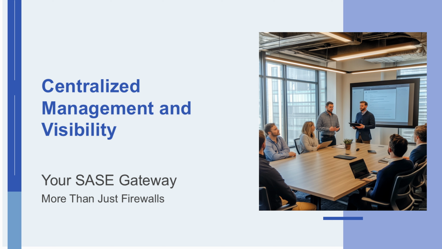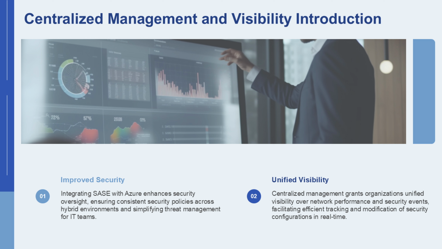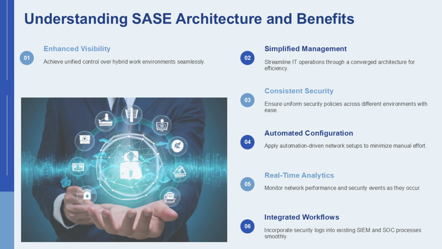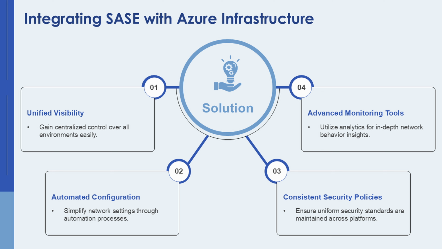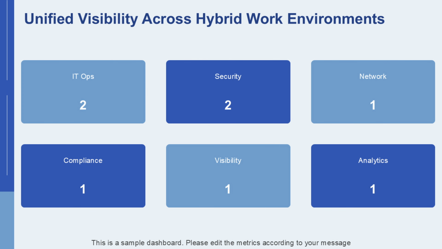Centralized management and visibility. Integrating SASE with Azure infrastructure provides comprehensive centralized management capabilities that simplify IT operations while improving security oversight. Organizations gain unified visibility and control over hybrid work environments through a converged SASE architecture. This enables automation-driven network configuration and consistent security policy management, eliminating the complexity of managing multiple disparate systems. This ensures consistent security standards across all environments.